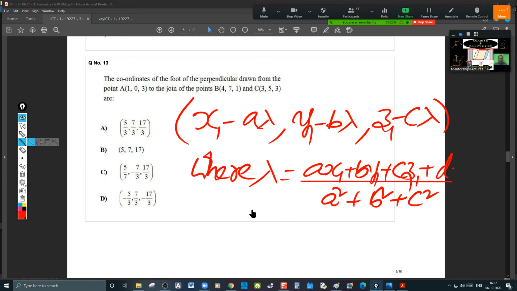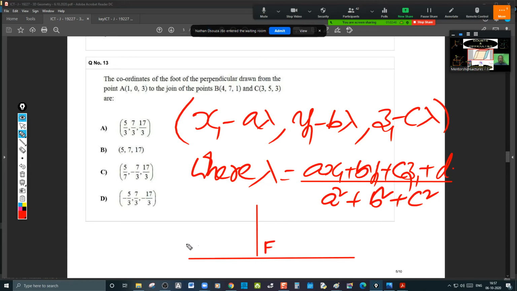So this is the perpendicular and this is the line given, and let this be the foot. These are the points given: B (4, 7, 1) and this is C (3, 5, 3), and the point given is A (1, 0, 3). You need the perpendicular distance. Find out the foot and find the distance. That's it. Coordinates of the foot of the perpendicular.